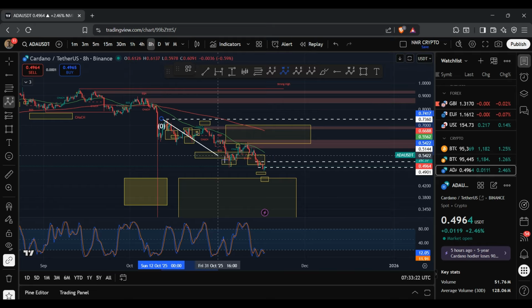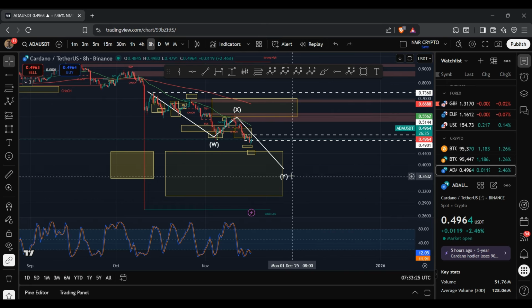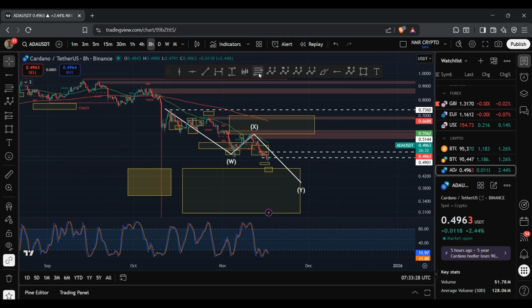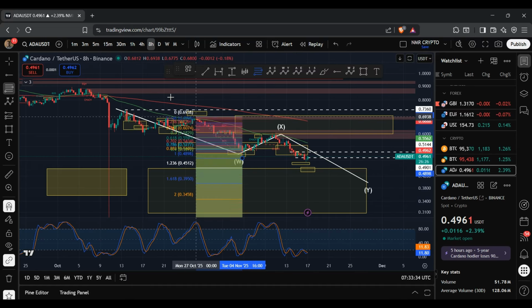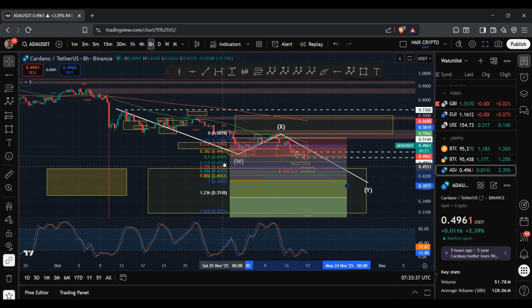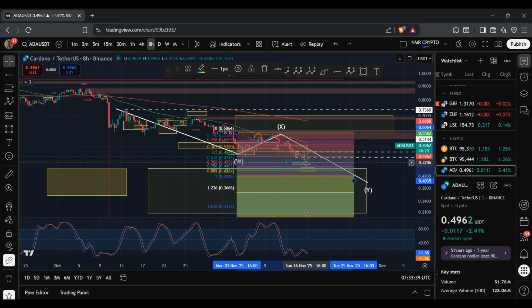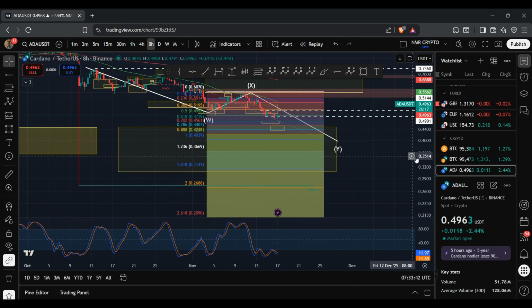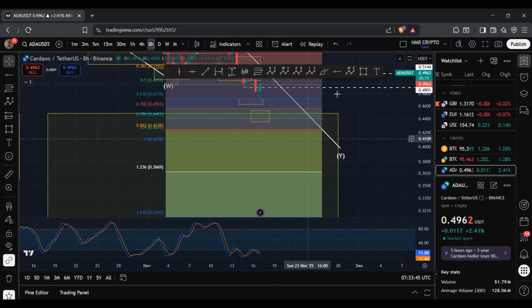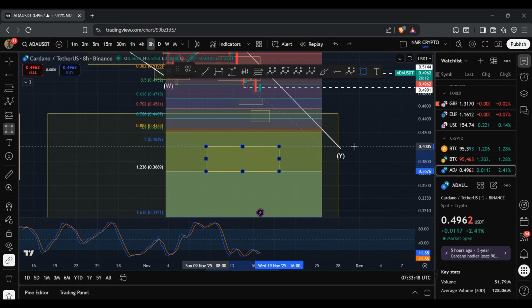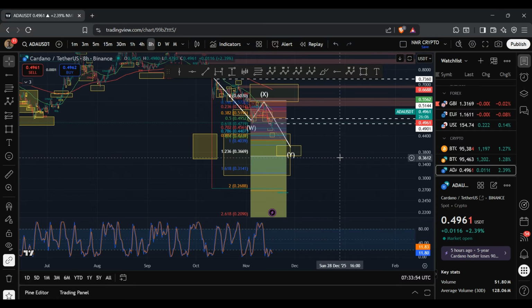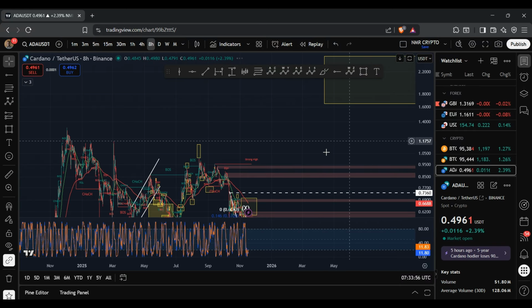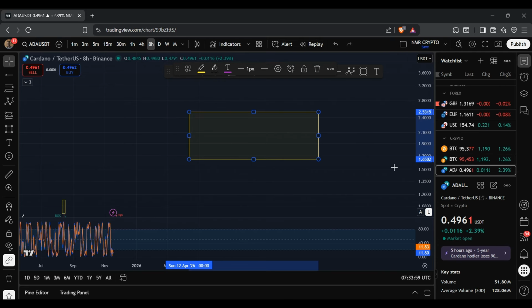And given that I'm tracking this WXY structure, what I'll do is I'll set out this Y wave target. So again, if I bring in the fib tool and bring this to 60.69 cents, that region sits between 36.69 cents to 40.39 cents. And yeah, if the price of ADA was to tap into this range, I'm anticipating a reversal to the upside, where ADA could then tap into this range here between $1.65 to $2.53.